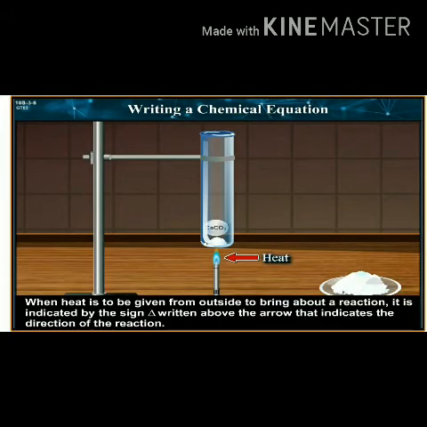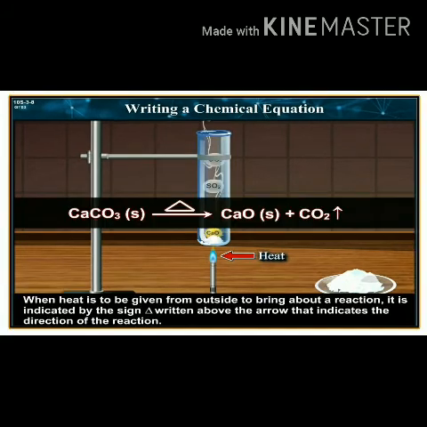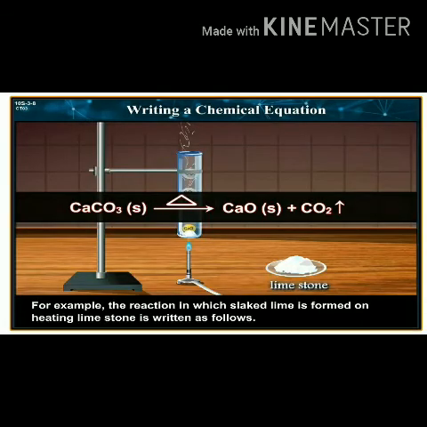4. When heat is to be given from outside to bring about a reaction, it is indicated by the sign triangle written above the arrow that indicates the direction of the reaction. For example, the reaction in which quick lime is formed on heating limestone is written as follows: CaCO3(s) → (triangle) CaO(s) + CO2.